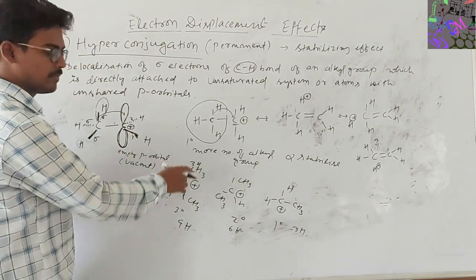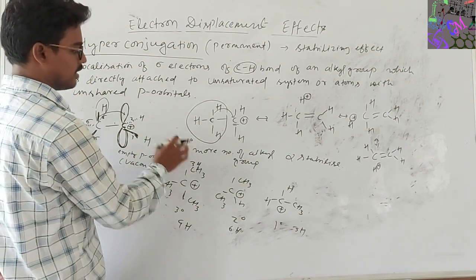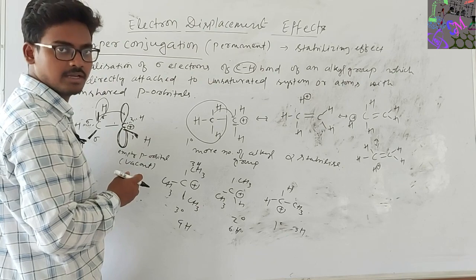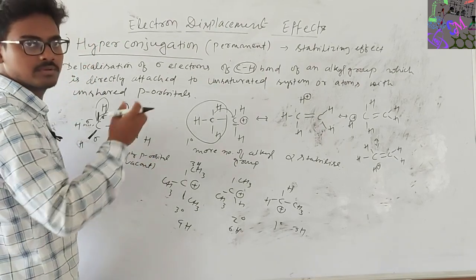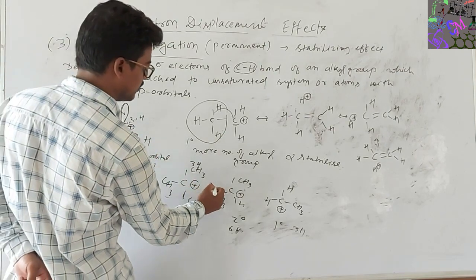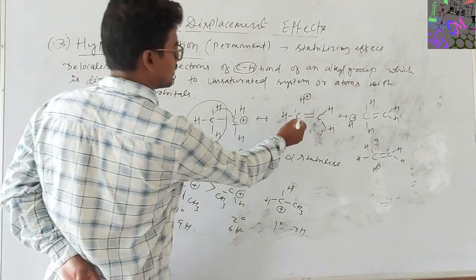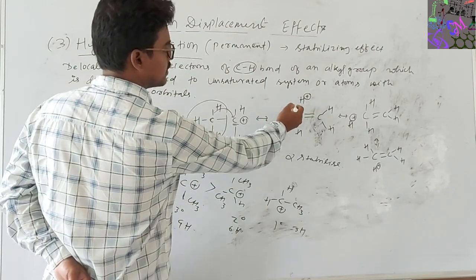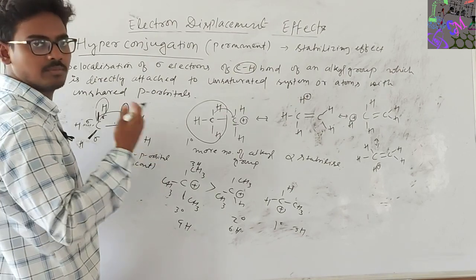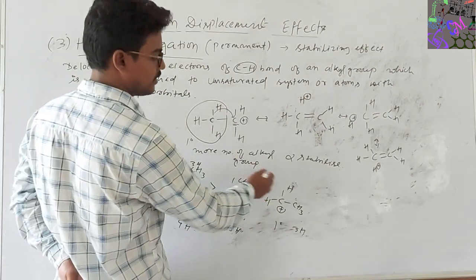If more hyperconjugation structures come, or more alkyl groups are present, that gives more canonical structures, and more canonical or resonating structures mean more stabilization. The positive charge developed is dispersed over the 3 carbons, and as more dispersion occurs, it gets more stabilized.